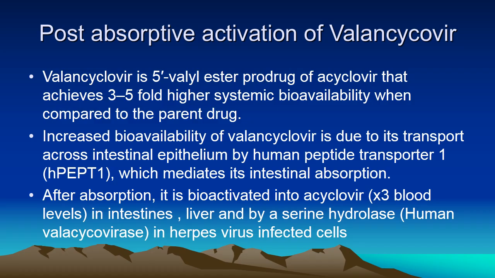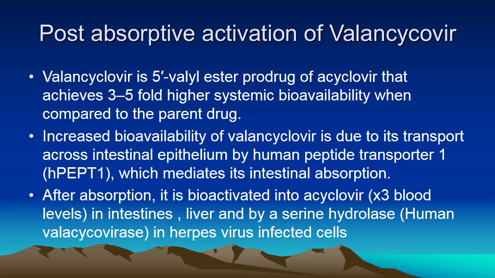Post-absorptive activation is the most common way of activation of prodrugs, and an example here is valacyclovir. Valacyclovir is a valyl ester prodrug of acyclovir that achieves 3 to 5-fold higher systemic bioavailability when compared to acyclovir. Increased bioavailability is due to transport across the intestinal epithelium by human peptide transporter 1, which mediates intestinal passage.